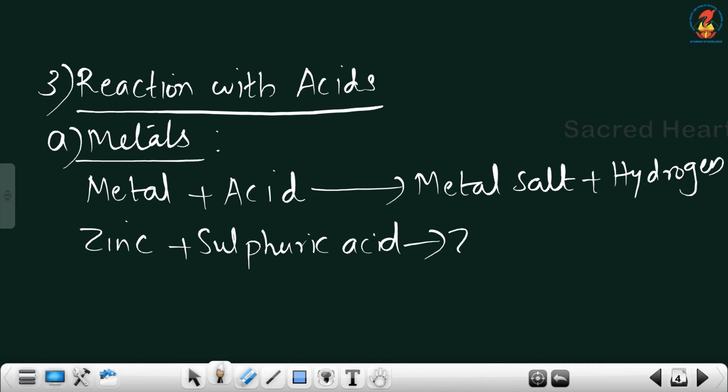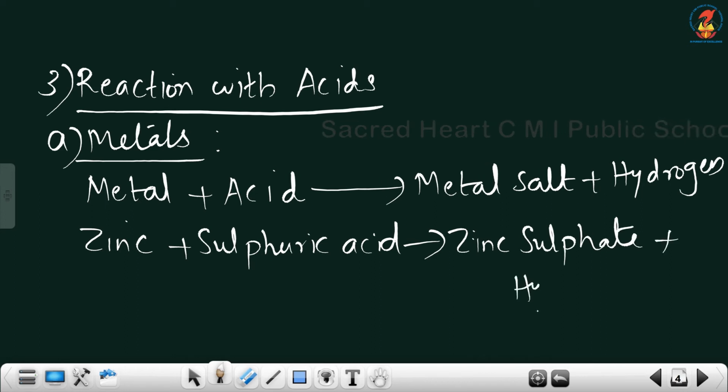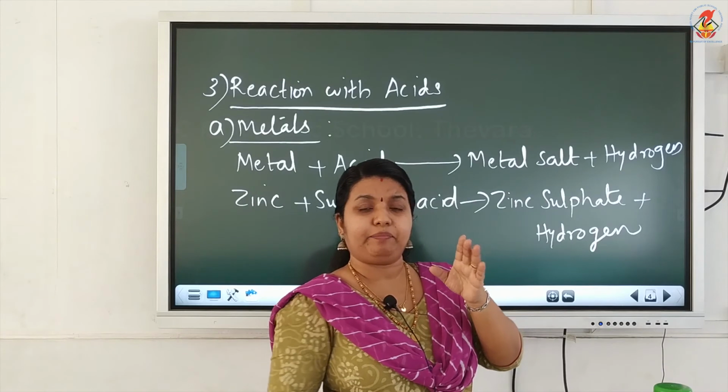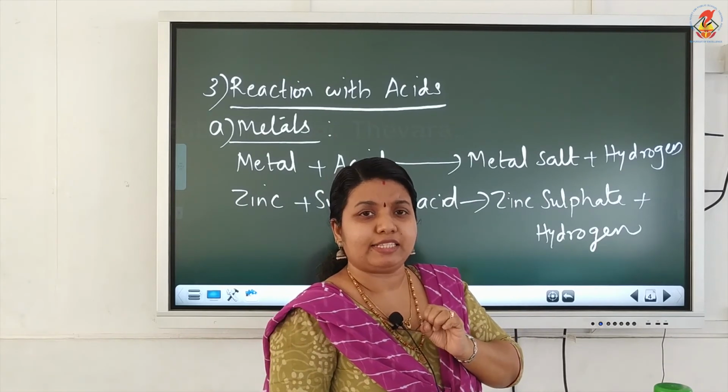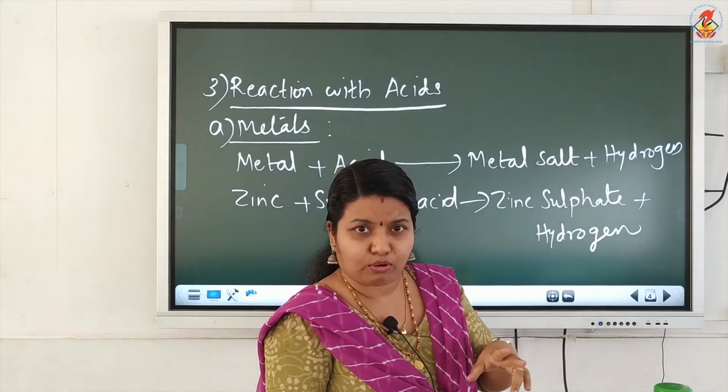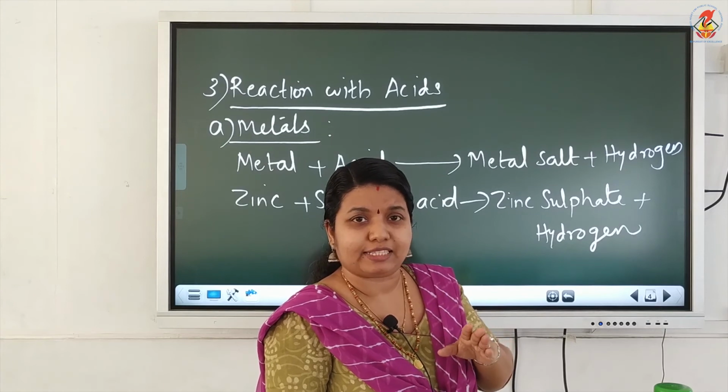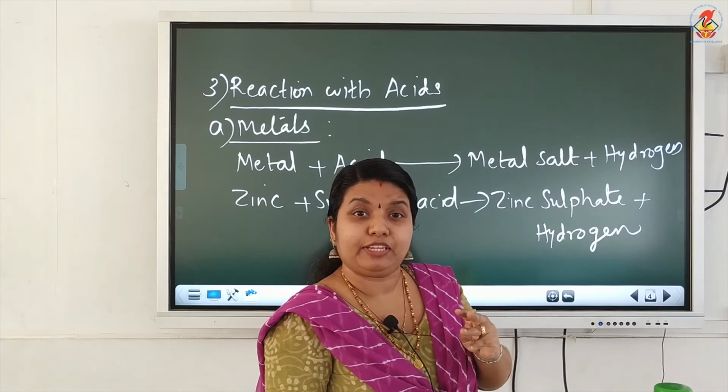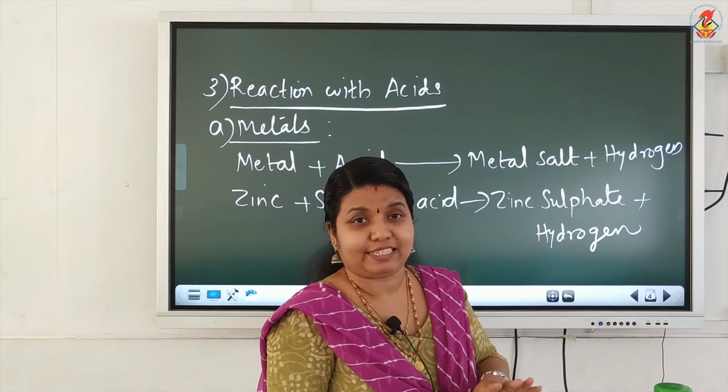The salt produced here is zinc sulfate plus hydrogen. So, this is how we write the name of the salt. Name of the metal should be written first, then the second part comes from the acid. If the acid is hydrochloric acid, we will write chloride. If the acid is sulfuric acid, we will write sulfate. If it is nitric acid, we will write nitrate.